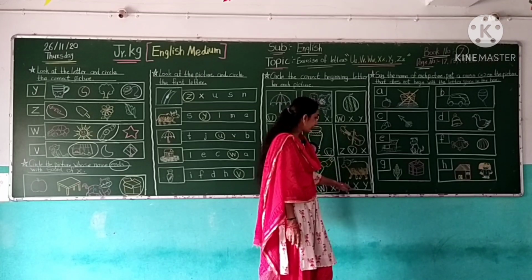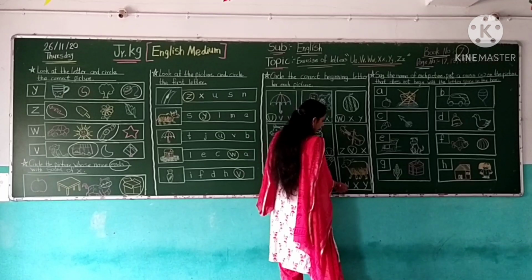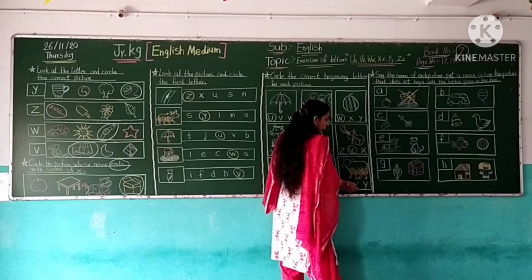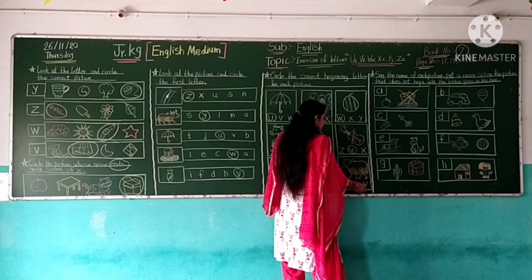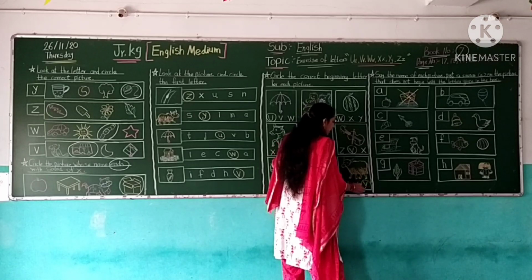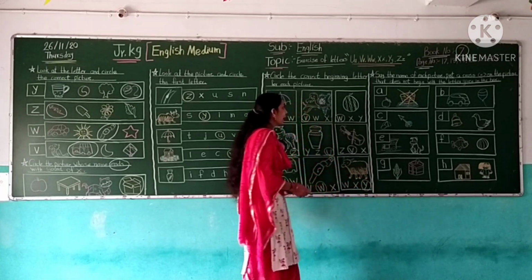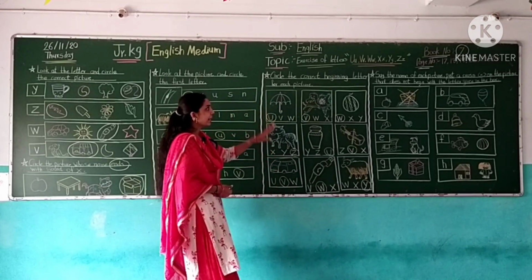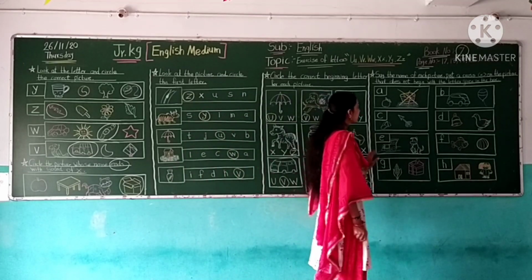So here, find the letter Y. This is letter Y. No. This is letter Y. No. This is letter Y. Yes. So circle the letter Y. Y for yak. So students, this exercise is complete. Our next exercise is, say the name of each picture.